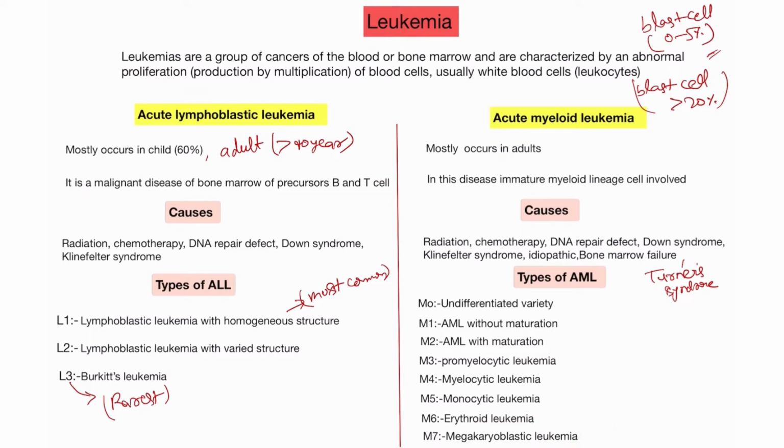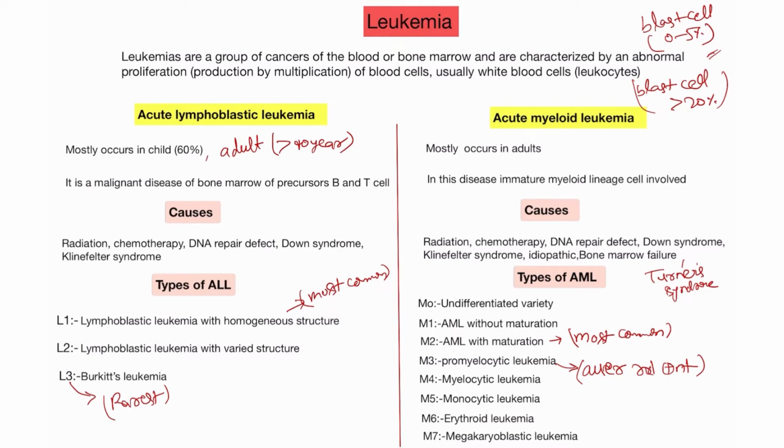But in the examination, when they ask about the most common type of acute myeloid leukemia, M2 is the most common type of acute myeloid leukemia. And in acute myeloid leukemia, you will see Auer rods present. Mostly they are present in the M3 type of leukemia. Auer rod is present in the M3 type of leukemia.